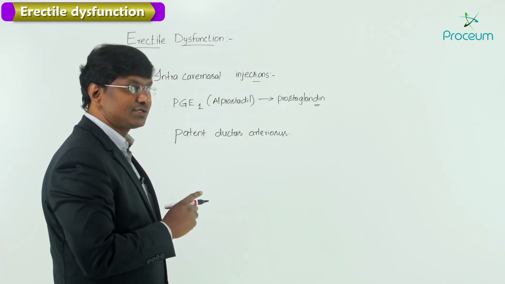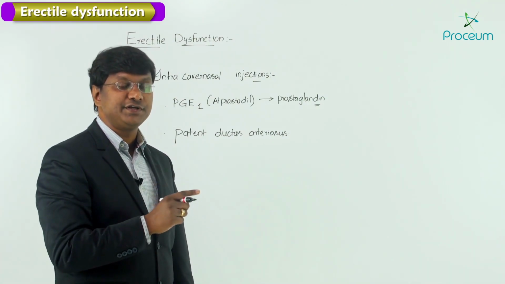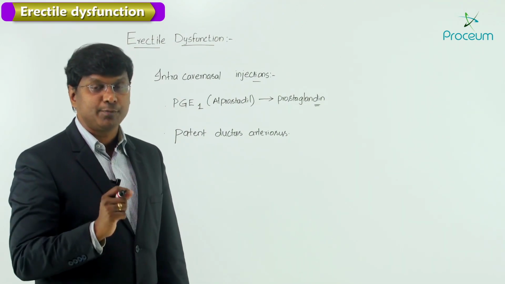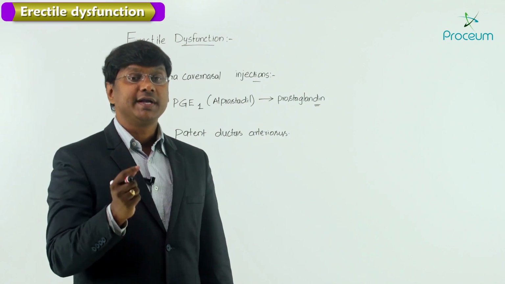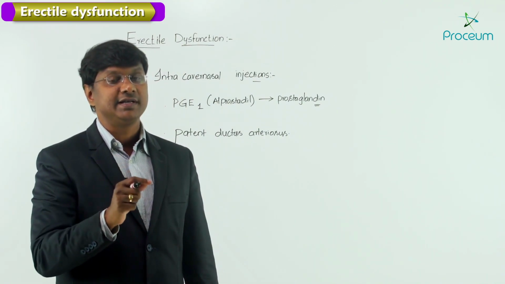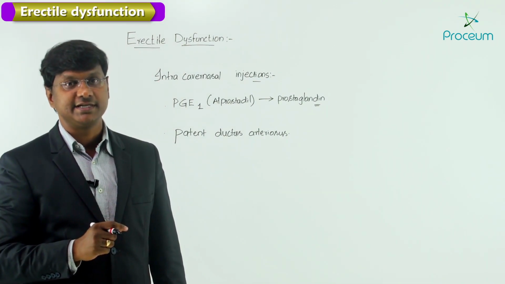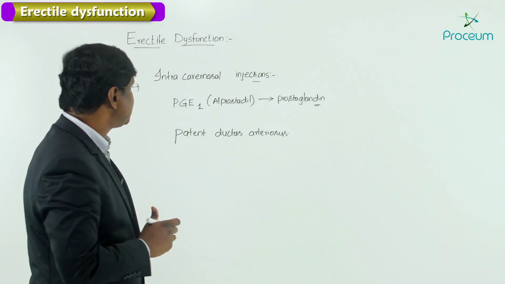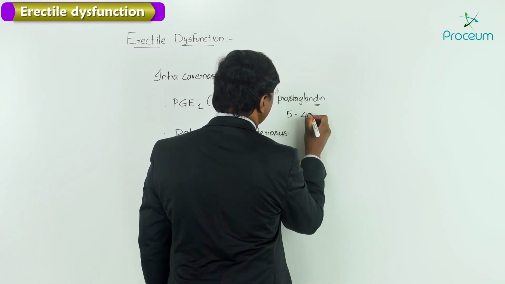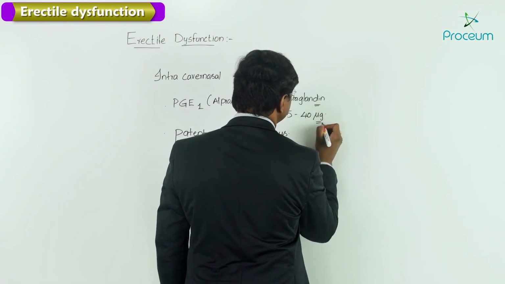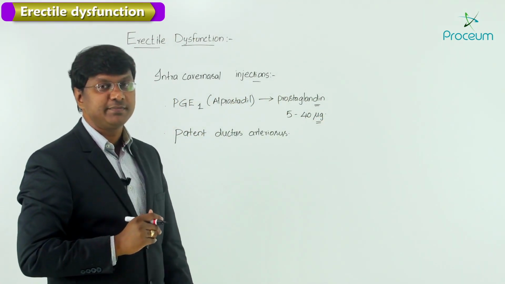This particular Alprostadil can be given either as an injection into the corpora, that is corpora cavernosum or corpora spongiosum, or it can also be placed in the urethra, and it can be used in the treatment of erectile dysfunction. Now, what is the dosage of this Alprostadil? The dosage is around 5 to 40 micrograms.